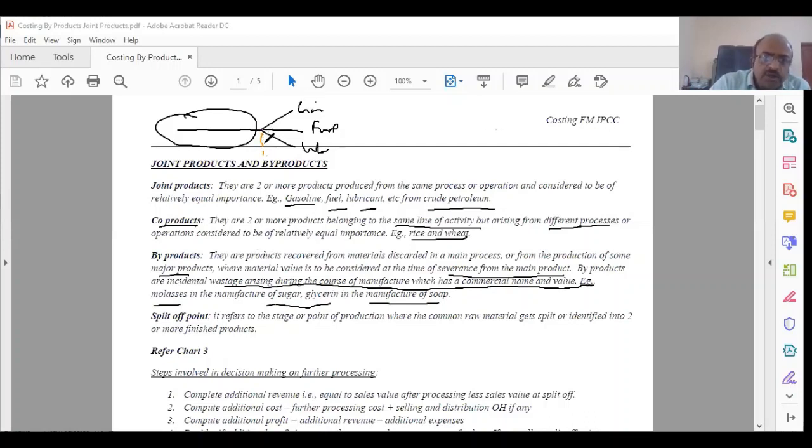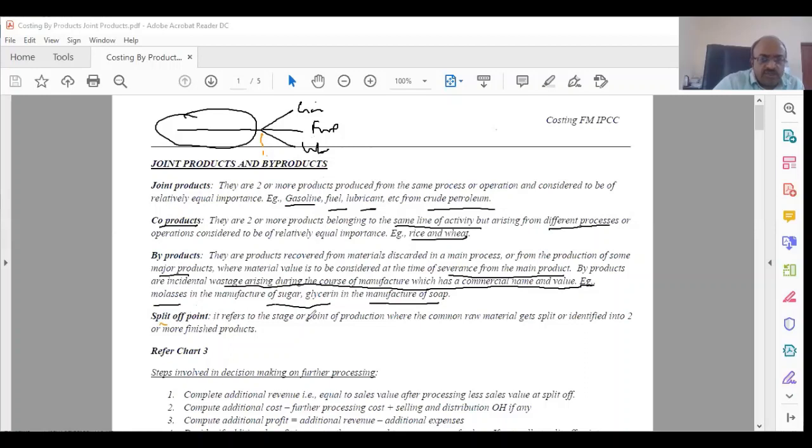It is not the main product. By chance something else is coming. That is called a byproduct. The intention of this process is not this. It is these three items. By chance, because of this operation, you are getting something more. That is called a byproduct. The value is relatively less as compared to these main items. Relatively less.